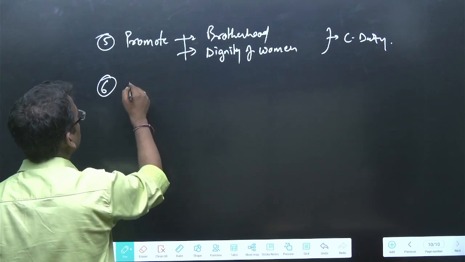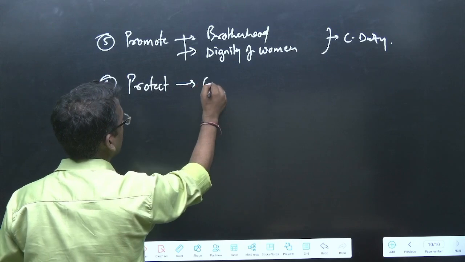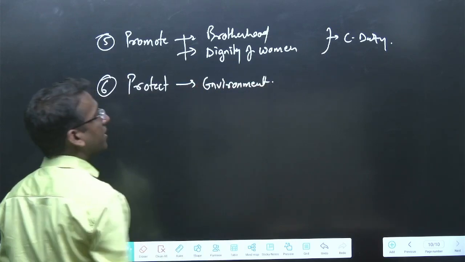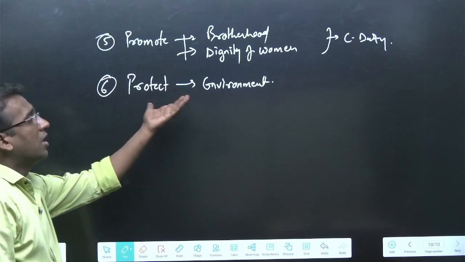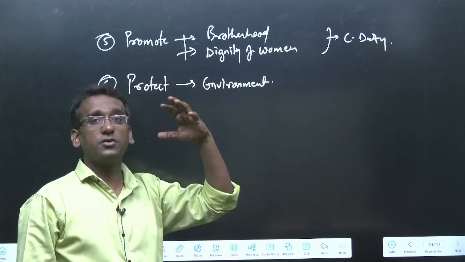Then comes the sixth one, that is to promote brotherhood, then to protect the environment. Protect the environment. This is another duty cast on us by the Constitution. Again, this is a civic duty.